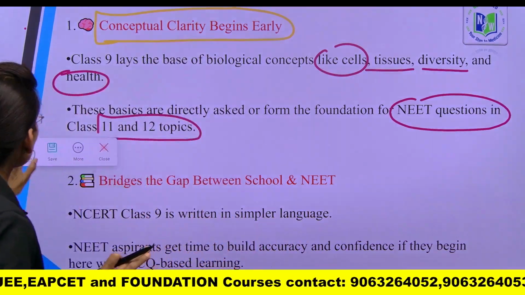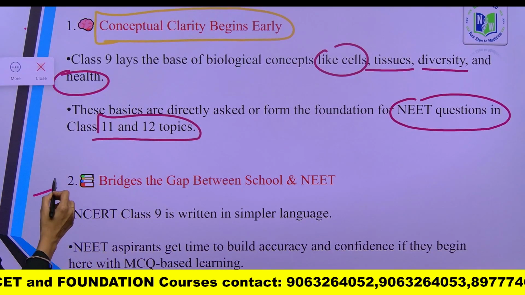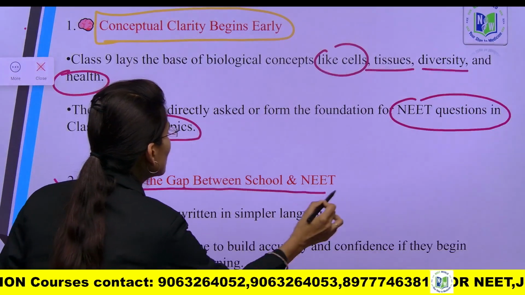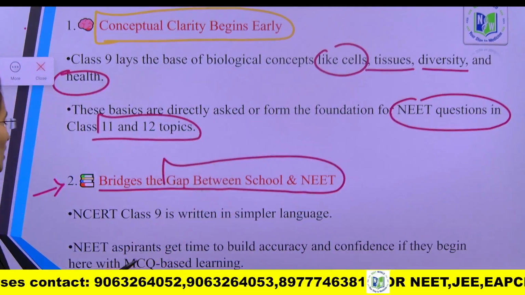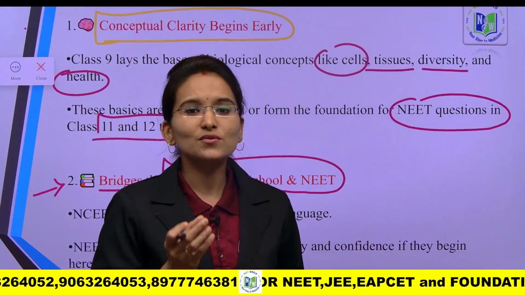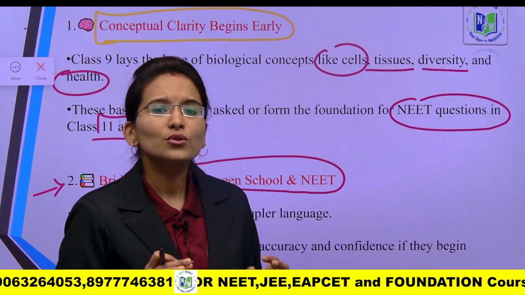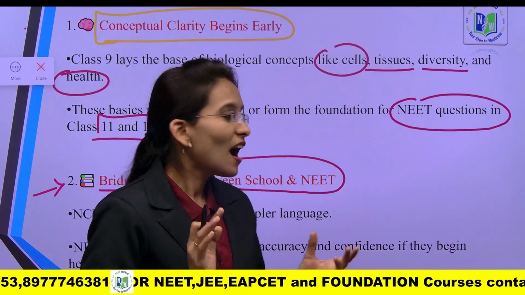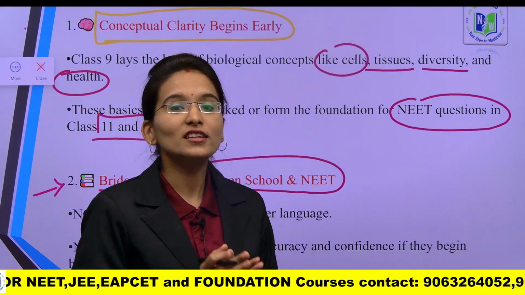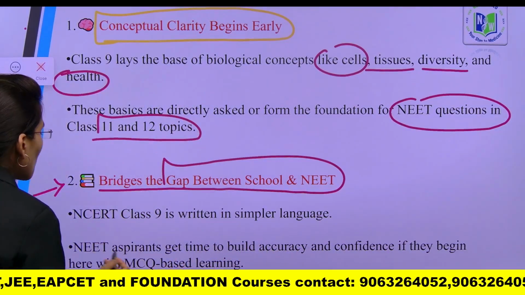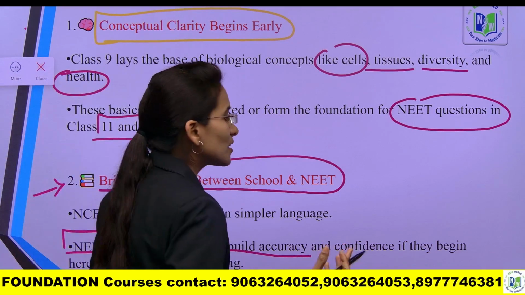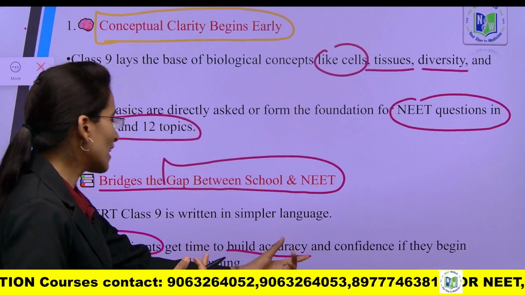And next, why do you need to start in the 9th class itself? Because it bridges the gap between school and NEET. The NCERT lines present in your class 9 biology are very easy to understand, and by reading those NCERT textbooks you will be able to solve the multiple choice questions, because most NEET aspirants get the time to build accuracy and confidence in the 9th standard itself.